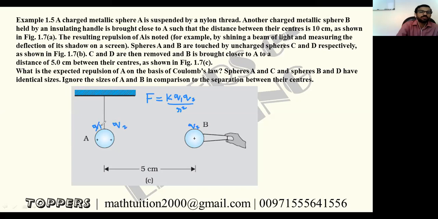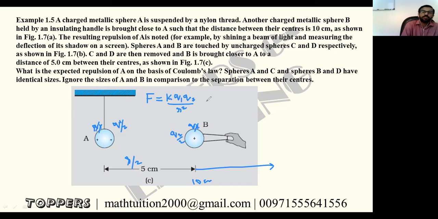Q1 is halved, and Q2 is also halved. Correct? What happened to the distance R? R is also halved. Before it was 10 centimeter away, we kept it 10 centimeter away. So now R is also reduced.